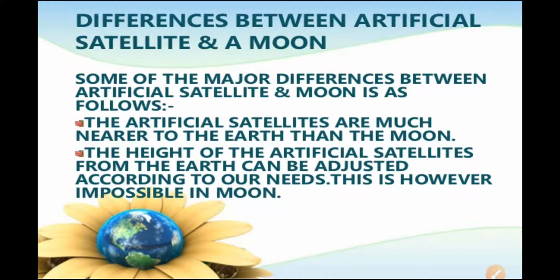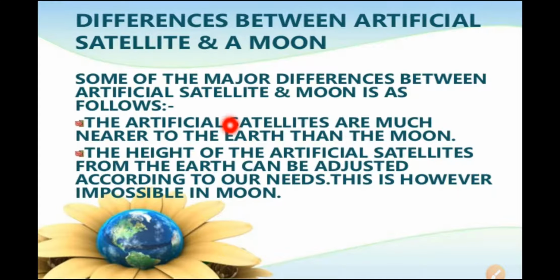Now here is the difference between the artificial satellite and the moon. You have learnt about the moon. The moon is also a satellite, but it is a natural satellite, and this one is an artificial satellite. So what is the main difference between these two? The first main difference is that